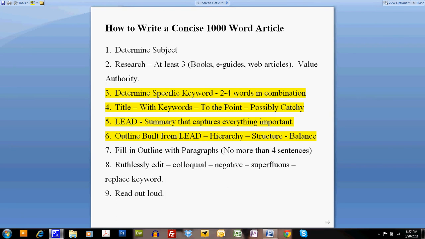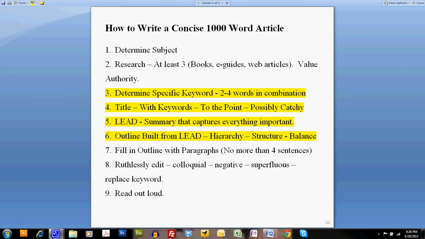Get rid of anything that we say that's colloquial. No negative text. Nothing superfluous. Never replace keywords. So keywords are very important. We don't want to put in a word or a descriptor that isn't a keyword. So if we can say men's charcoal gray suit, that's what we want to say. We don't want to say it or the suit or something that's more general, because the search engines will not recognize that. So again, ruthlessly edit.